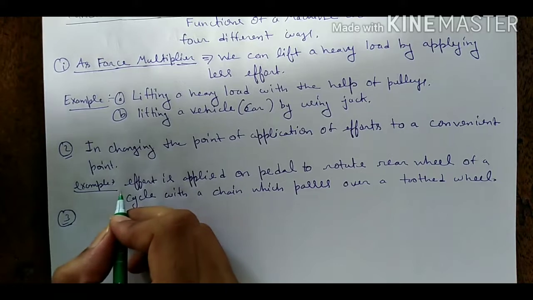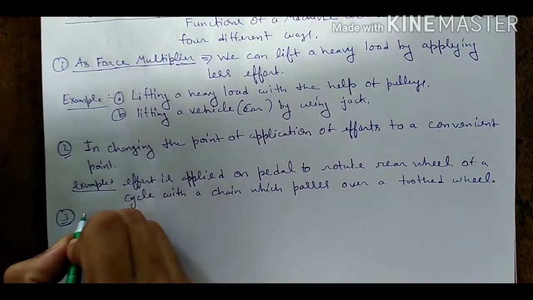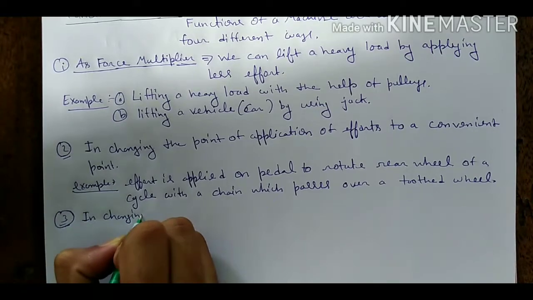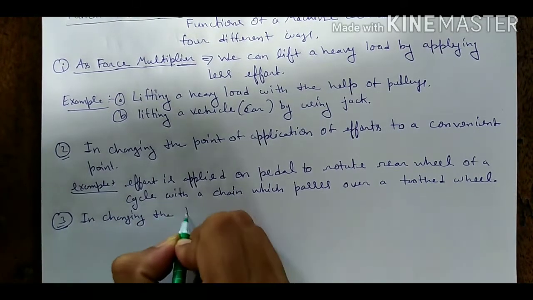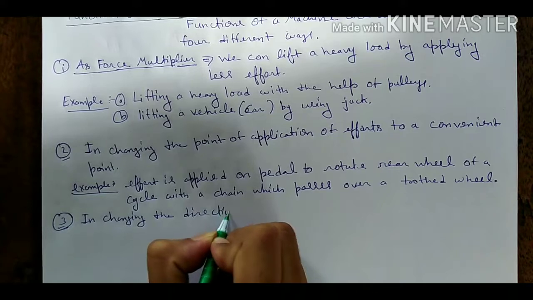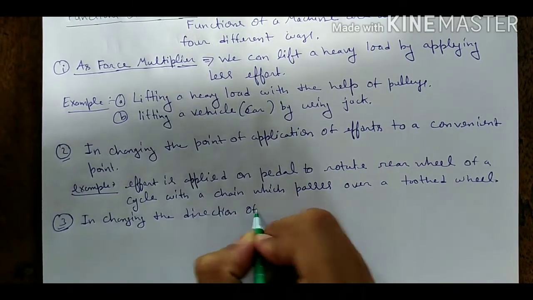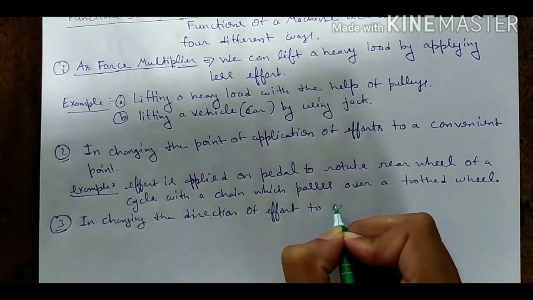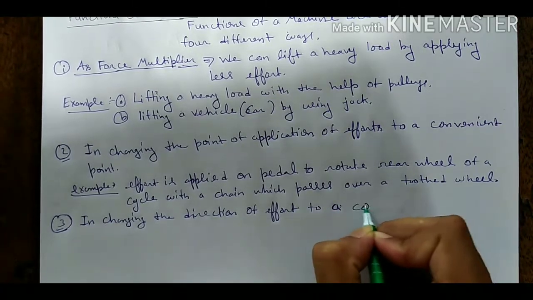Third point is the third function which follows a machine, and that is changing the direction of effort to a convenient direction.